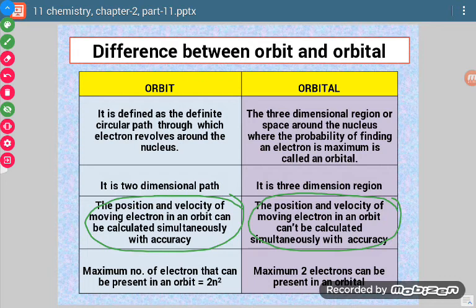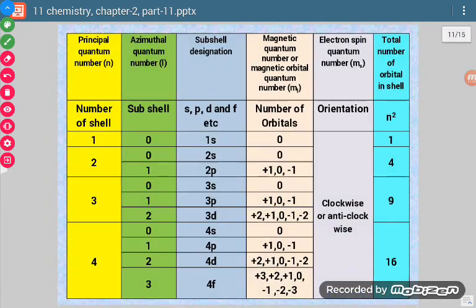Now the last is the total number of electrons which an orbit can have, that is 2n square, just like we did in the previous slide. And a maximum of 2 electrons can be present in an orbital. Now see here, n value is 4. So how many electrons can exist?